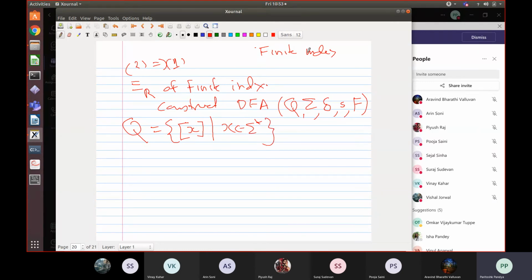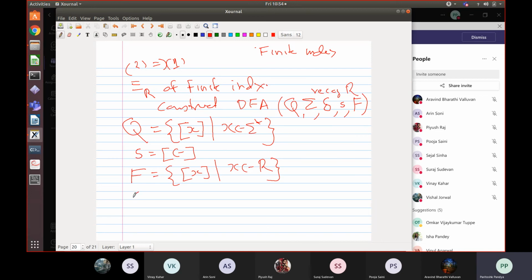This equivalence relation is of finite index, so there will be finitely many equivalence classes. Each equivalence class becomes a state of the machine. Secondly, my start state is the equivalence class of the empty word. My set of final states is all those equivalence classes where X belongs to the language R. Here we have a DFA recognizing R, right?